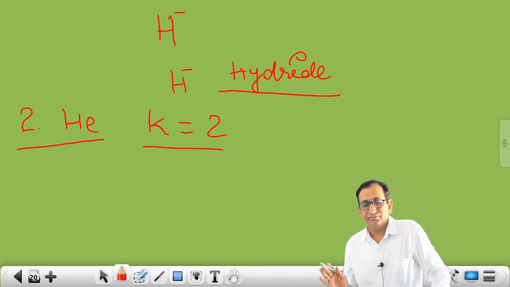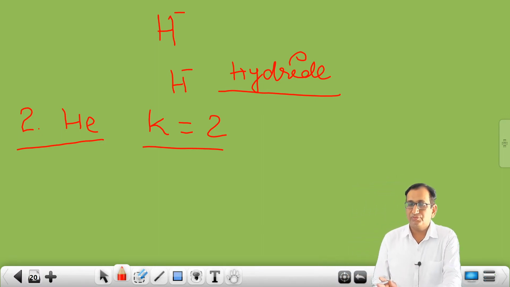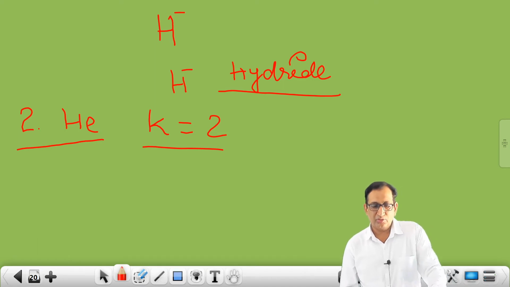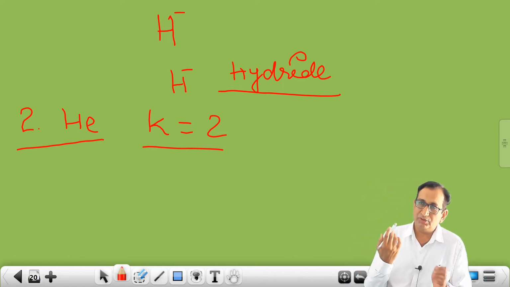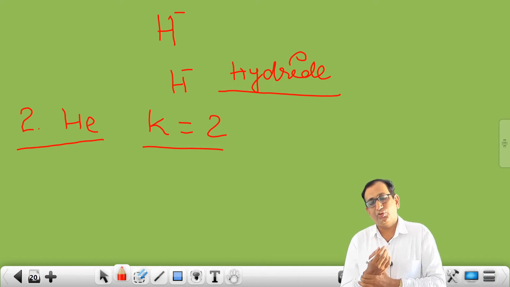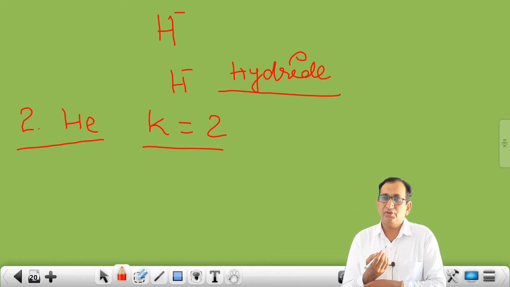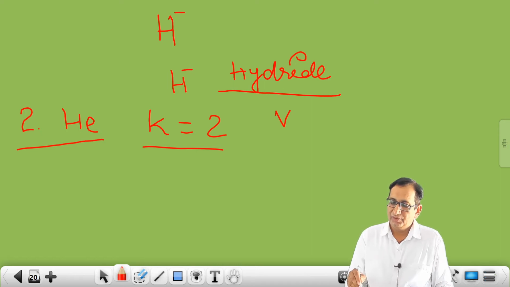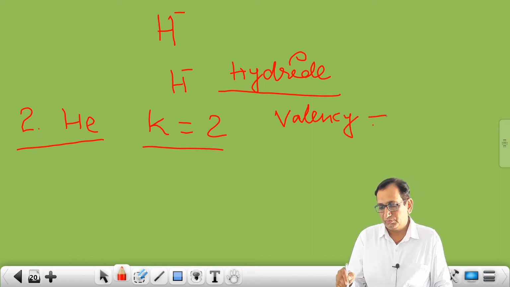So helium cannot lose or gain an electron because its outermost shell is already fulfilled. So helium is a noble gas, then the valency of helium is 0.